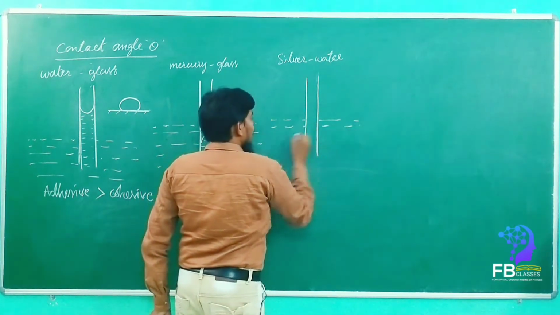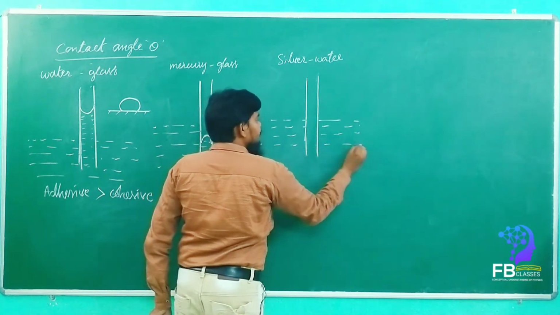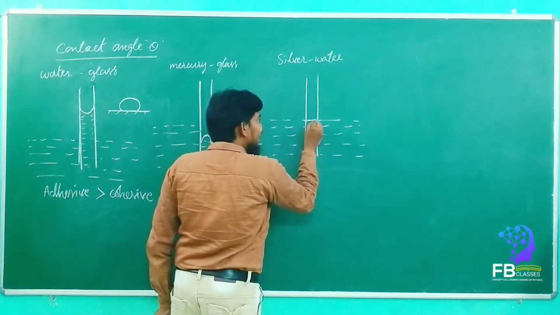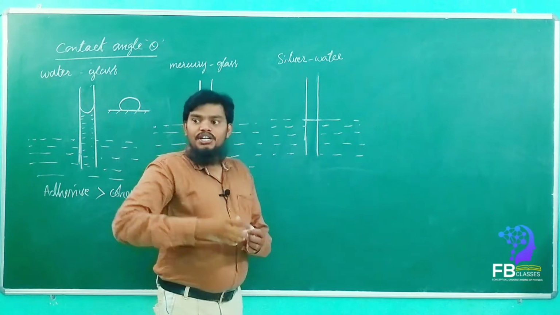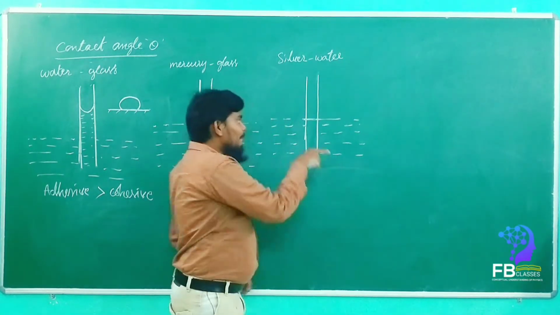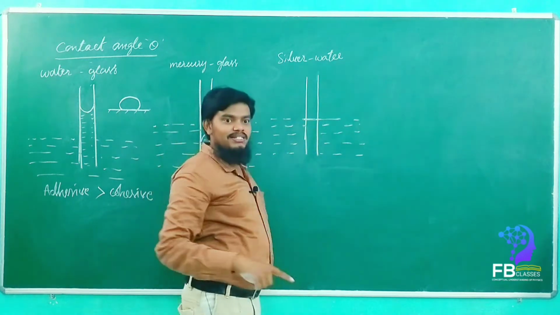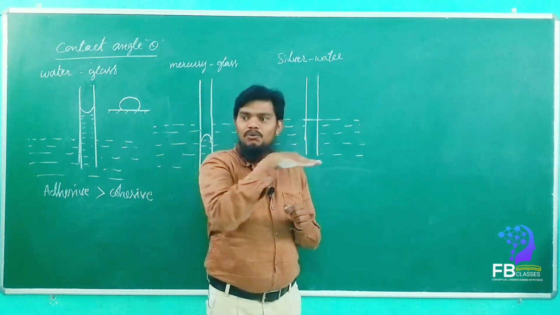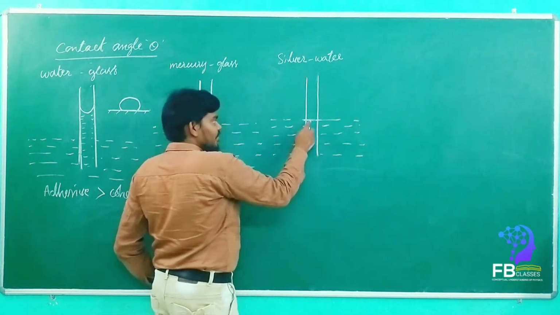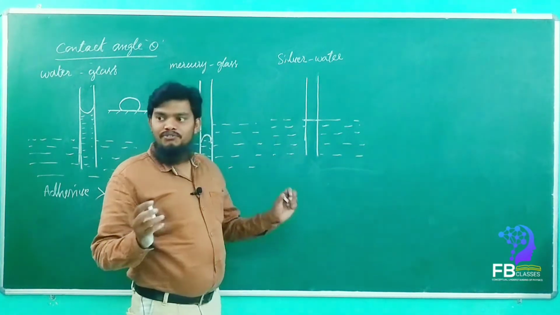See here, it exactly comes to a straight line. Neither does it rise up nor fall down. It exactly comes as the surface of the water column. Are you getting my point? Here it neither rises nor falls down.